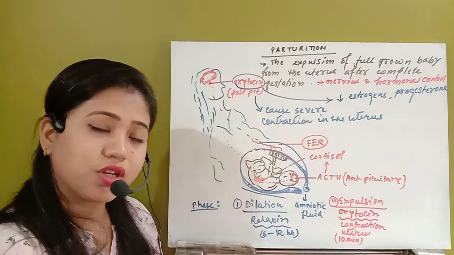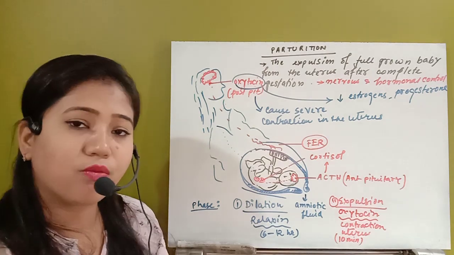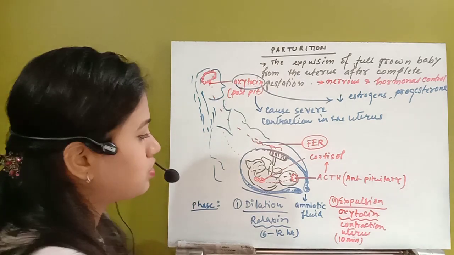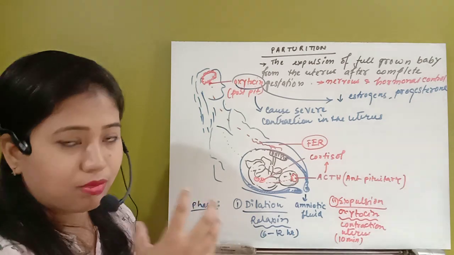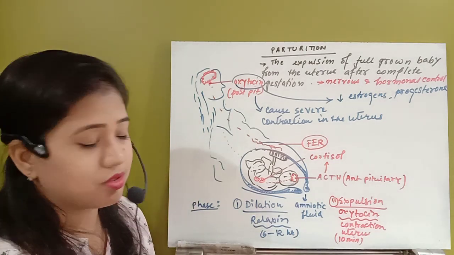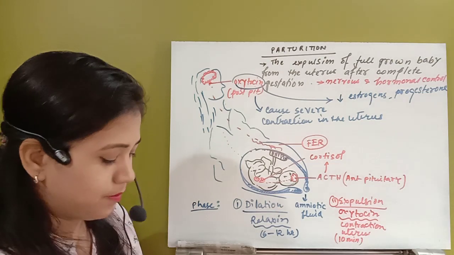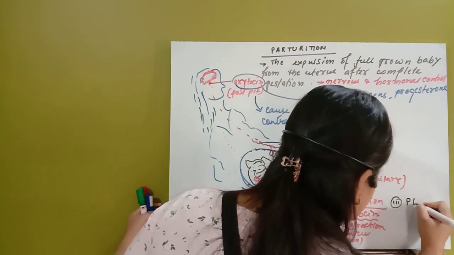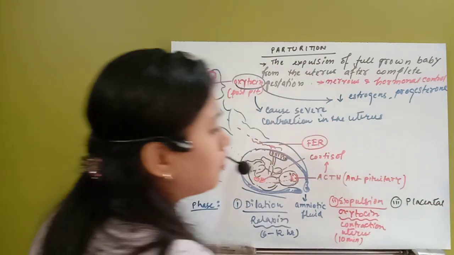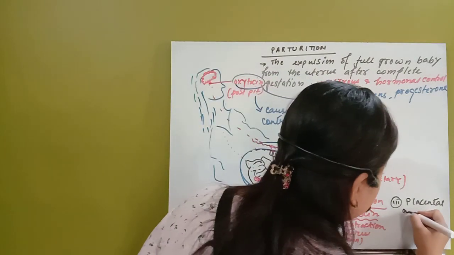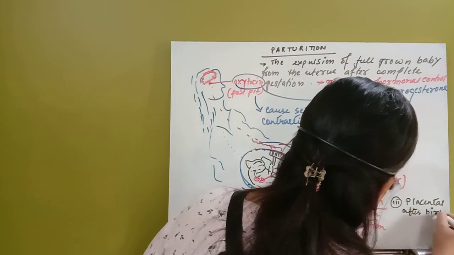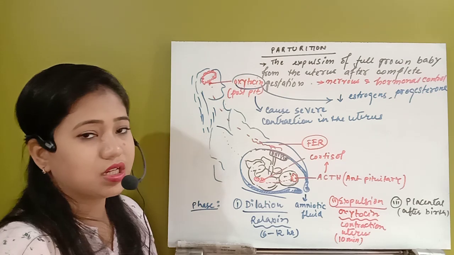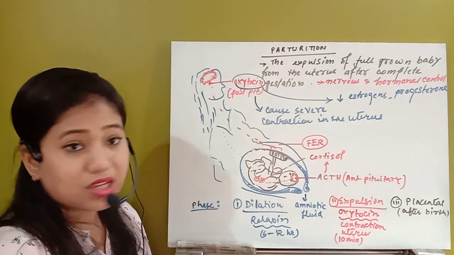First of all oxytocin will cause contraction, then after that the relaxin hormone will dilate the uterine membrane. So contraction and dilation will cause the separation of the baby from the mother's uterus. That will cause the expulsion phase. Then after that, the third phase is known as the placental phase or the removal phase. This is what happens after birth. The baby will be parturited outside. Whenever the baby is parturited outside, the parturition process is completed.